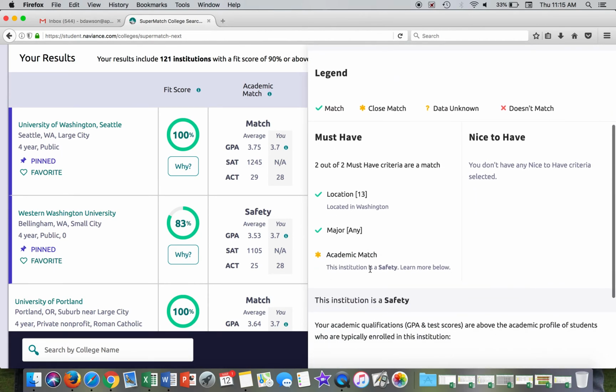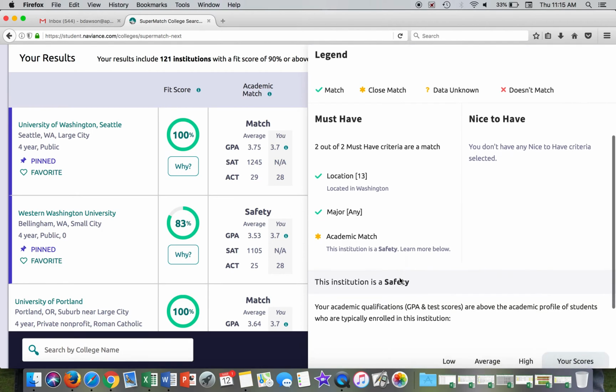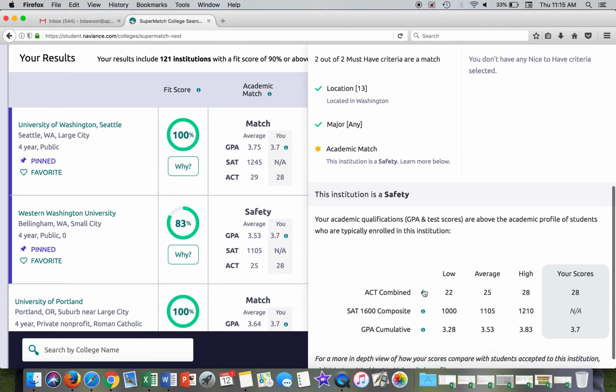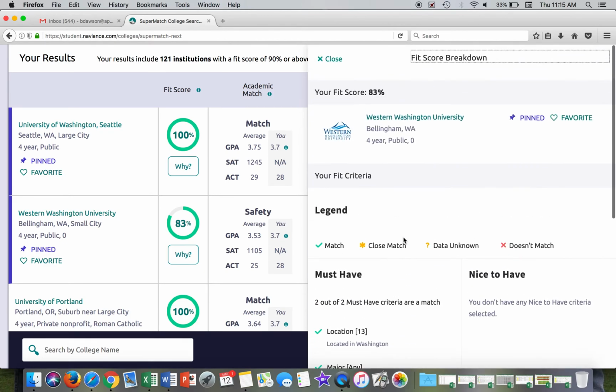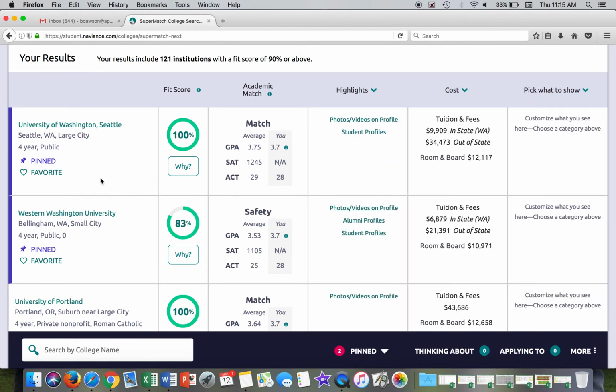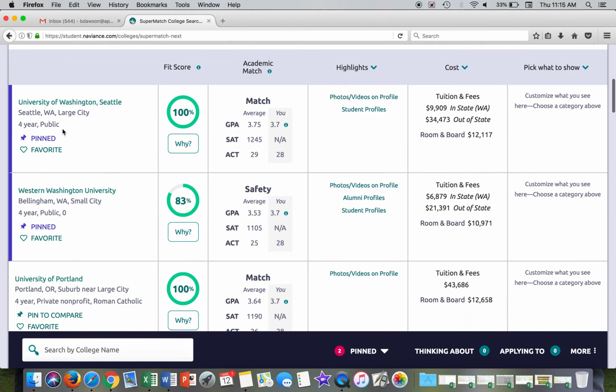Academic match. This institution is a safety for me. So it's already identifying it as a safety based on the low, average, and high scores for the ACT, and the low, average, and high scores of the average GPA of the students that they accept compared to me. Because my test scores are on the high end and my GPA is on the higher end, it's a safety for me. So it helps you identify what these schools are, whether it's a reach, a safety, or a sure bet, or kind of in the middle for you. So that's great. I already have two schools that are pinned.